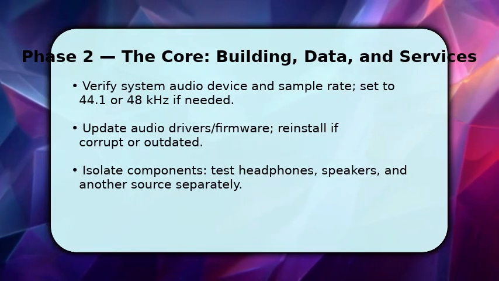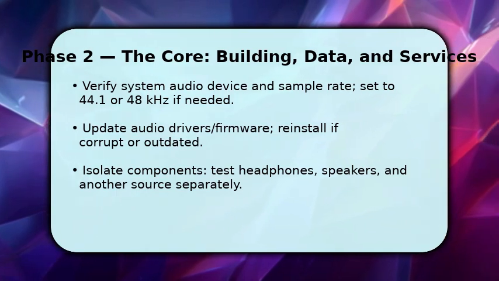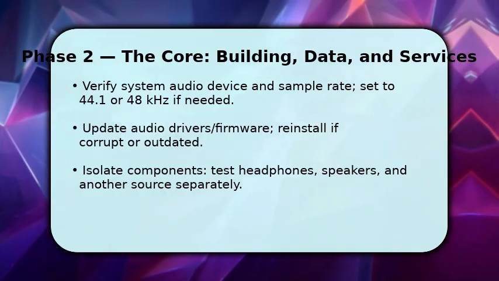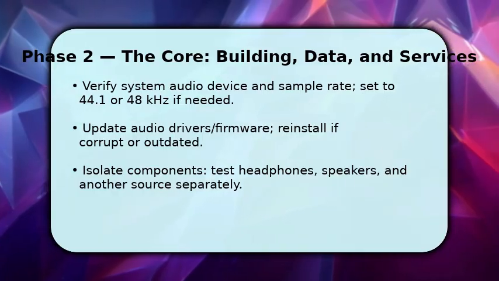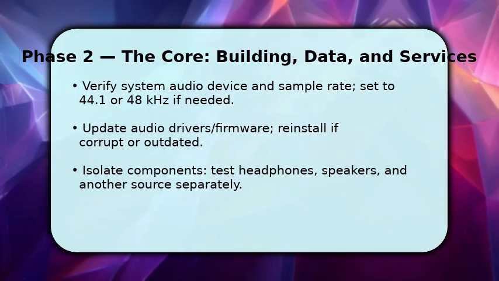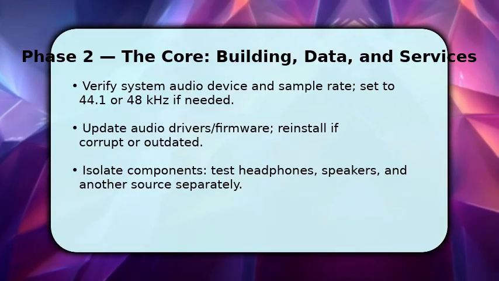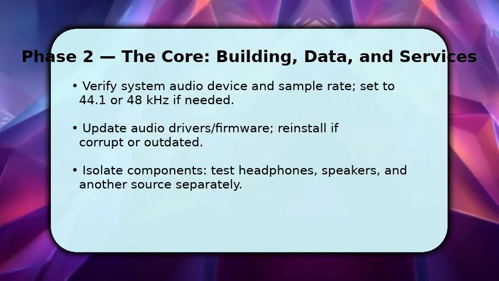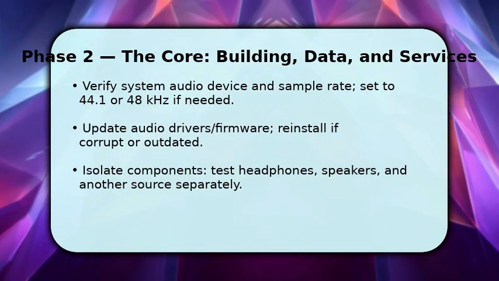Once initial checks pass, dive into settings. Confirm the selected audio device, sample rate, and channel mapping. Mismatches can silence output. Then update or reinstall drivers and firmware. Outdated or corrupt software often prevents audio. Make methodical tests, one device at a time, headphones, speakers, another source, so you isolate the failing component. Also try swapping cables and ports. A bad port or damaged cable can mimic hardware failure. If volume mixers or app-specific outputs exist, make sure each is routed correctly.